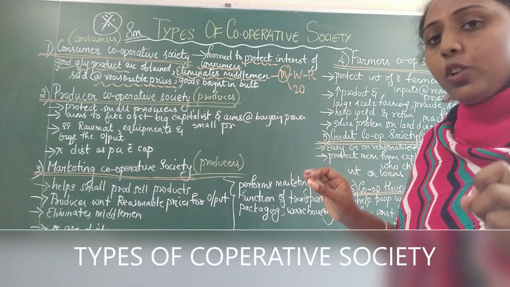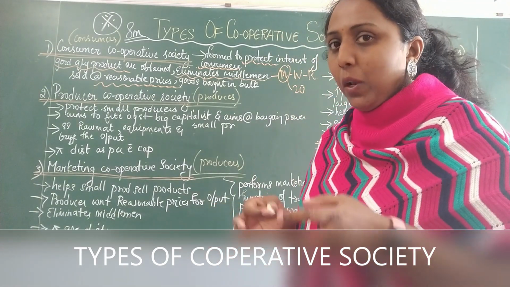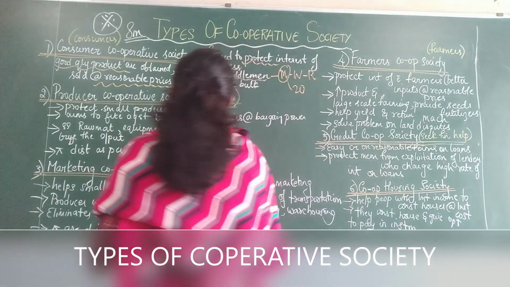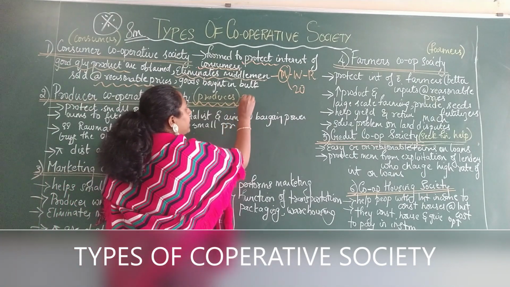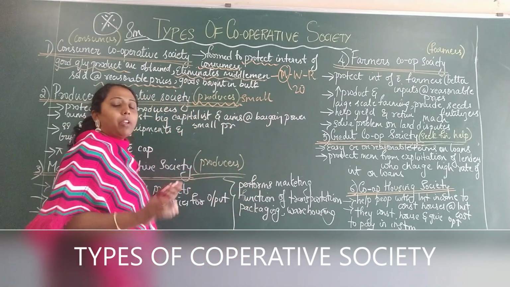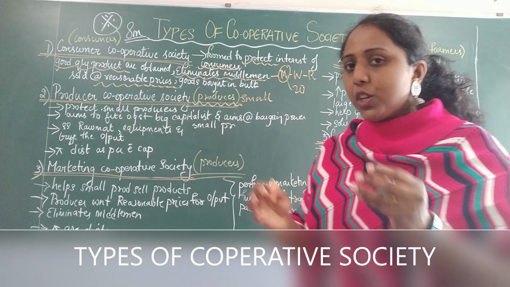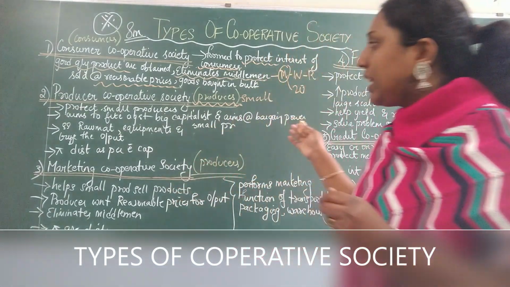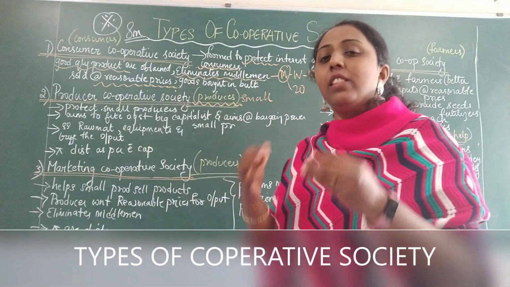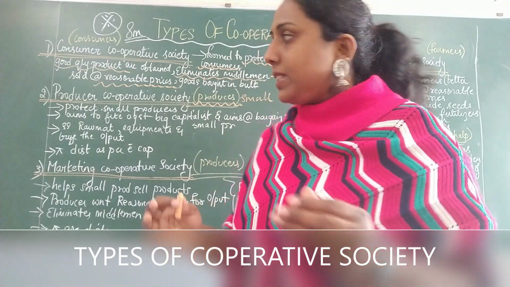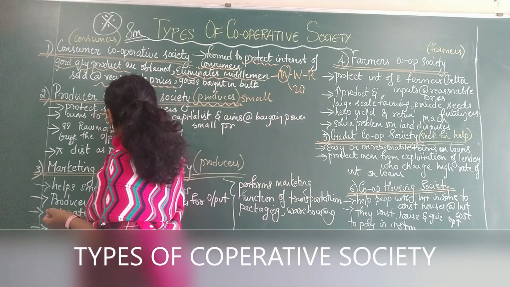Now what is this producer cooperative society? Who are its members? Members means the people it's protecting. So it's protecting the interests of producers here. Producers refers to small producers. We are not talking about big manufacturers. We are talking about small manufacturers or small producers who produce goods. So this producer cooperative society is protecting the interest, meaning the will, of small producers. Again, I would underline, it's protecting small producers.